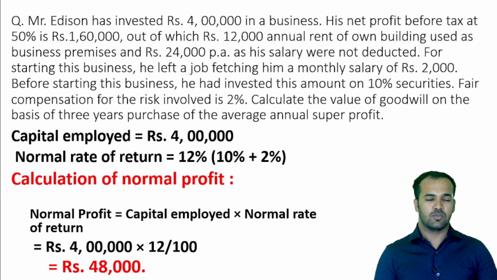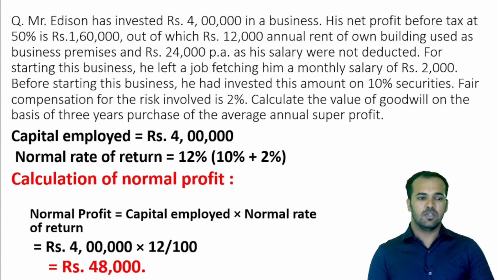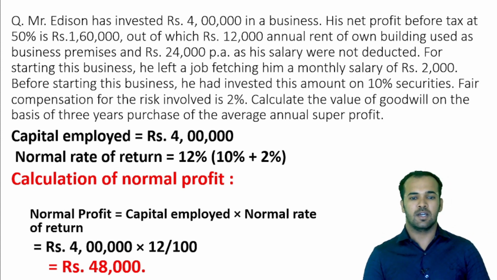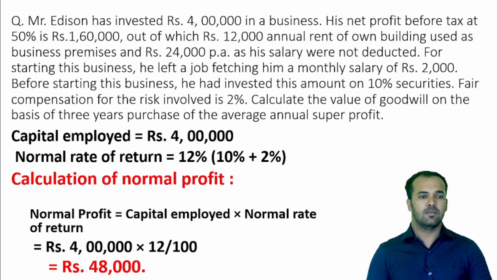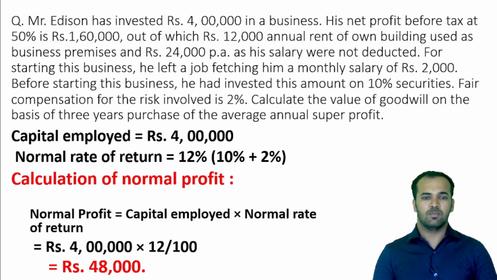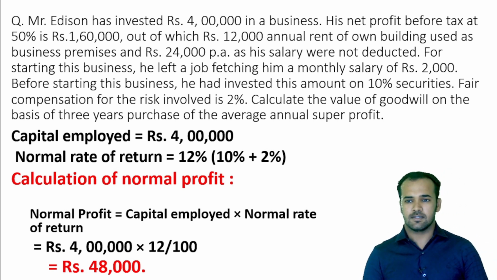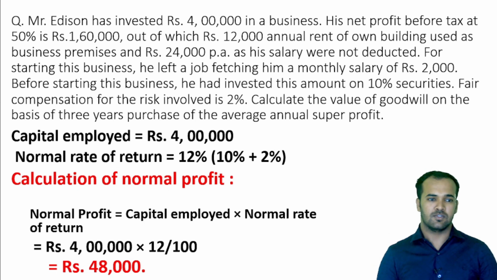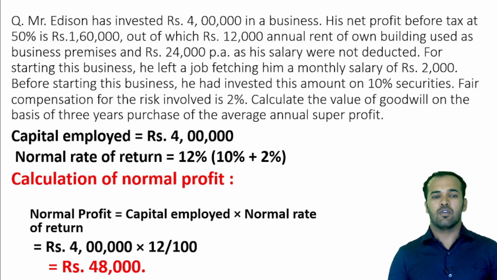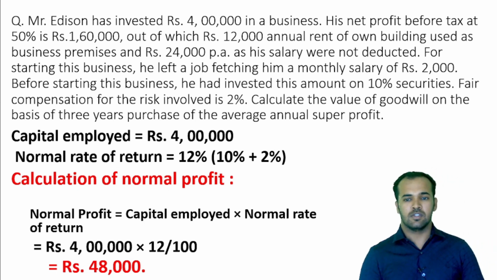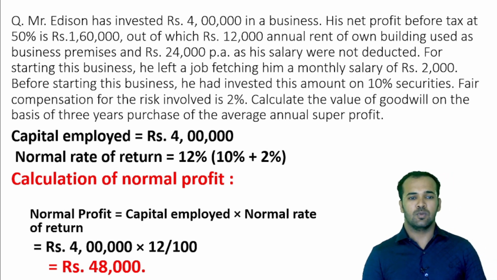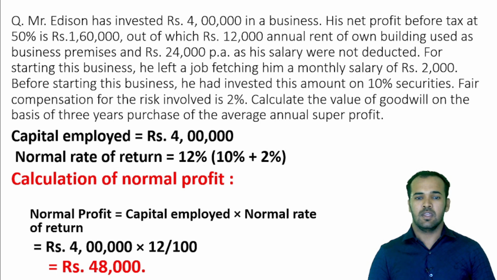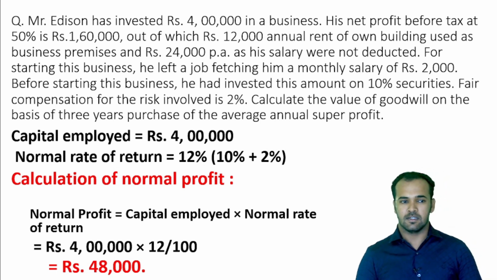So here also I have framed one question, and based on the question we shall find the value of goodwill under super profit method. So under this question it has been stated that Mr. Edison has invested rupees 4,00,000 in a business. His net profit before tax at 50% is rupees 1,60,000, out of which rupees 12,000 annual rent of own building used as business premises, and then rupees 24,000 per annum as his salary were not deducted.